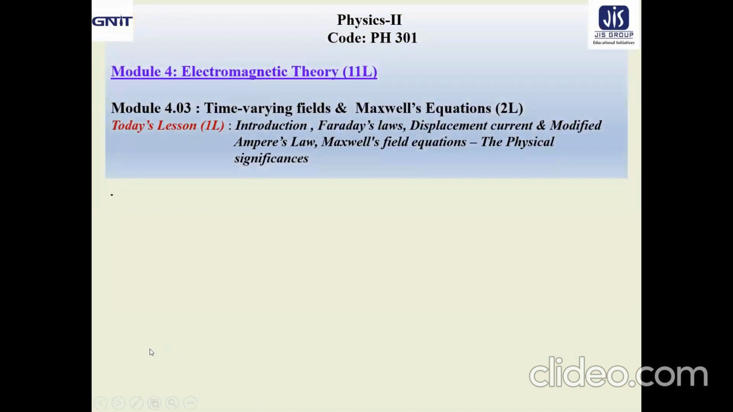Now, let us take a look at what we are going to do today. Today, we are starting our first lesson out of the 2 lessons that are allocated to us. There, we will introduce electromagnetic induction in the form of Faraday's laws. Then displacement current will be discussed to some extent, not in very much detail for today's lecture session. And then we will go for modified Ampere's law. Naturally, after that, we will discuss Maxwell's field equations and their physical significances.